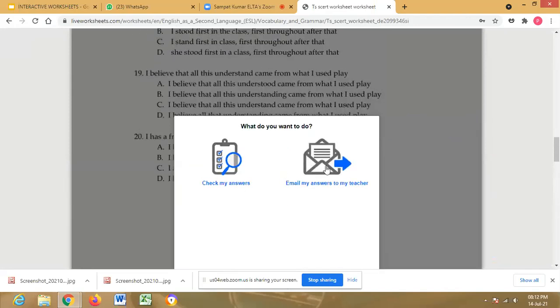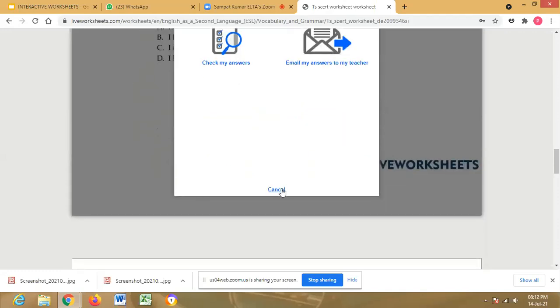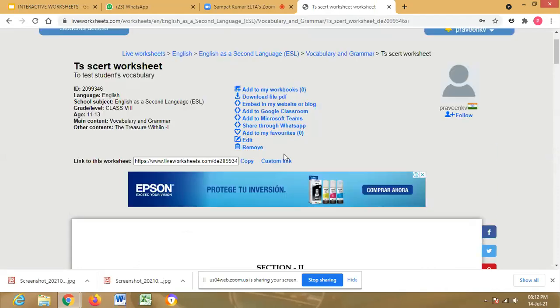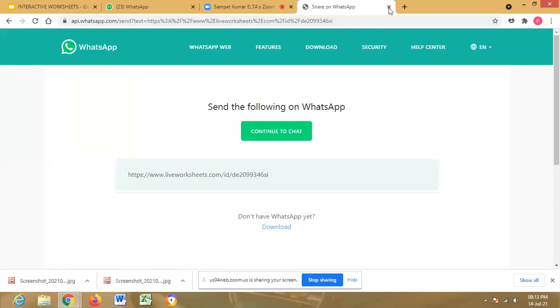So here he has two options, two choices. One, immediately he can check his answers here, or else he can send the answers to the teacher's mail. So like that, sir, this is what we can share through our WhatsApp. Here is the given link, share through WhatsApp. So like that it can be shared through WhatsApp.